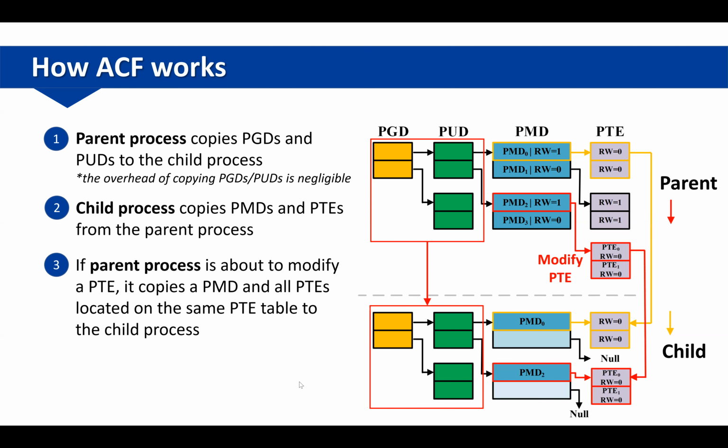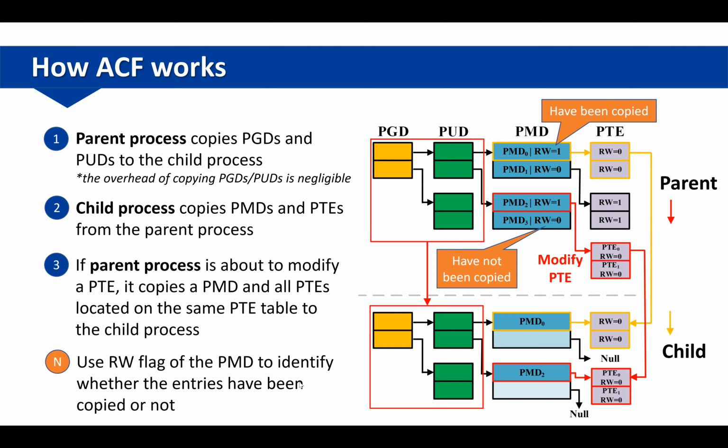If the parent process is about to modify a PTE, it copies a PMD and all PTEs located on the same PTE table to the child process. Because both the parent and child process will copy PMD and PTE, we use a flag to identify whether the entries have been copied or not, in order to eliminate the unnecessary copy.